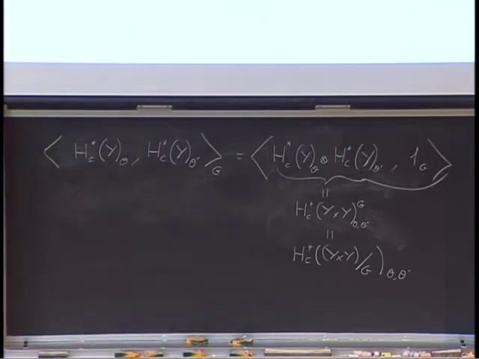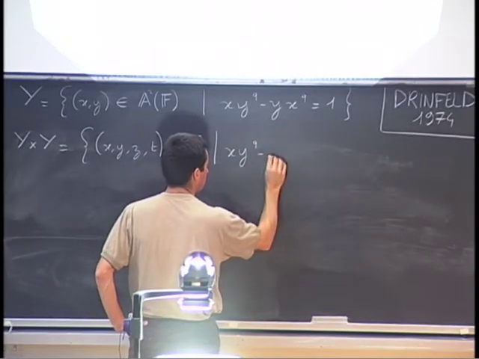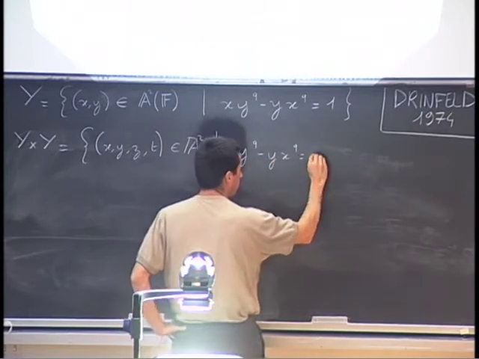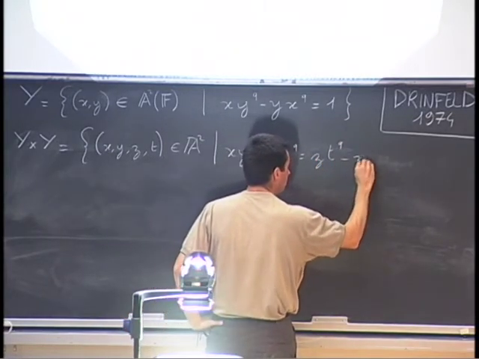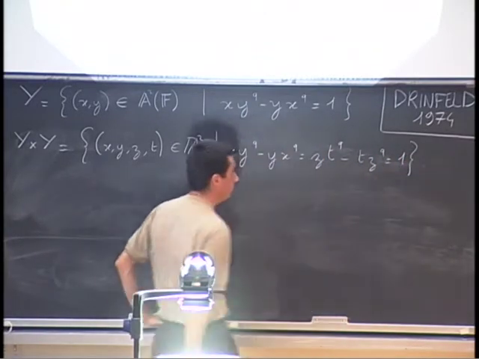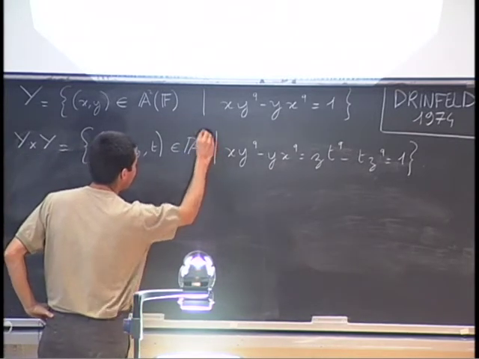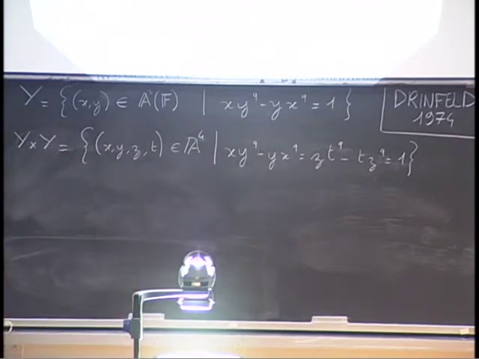So this variety is just by definition the set of points x, y, z, t in A2 such that x, y satisfies this equation, and z, t satisfies this equation. You're right. Yes. Okay. Thank you.